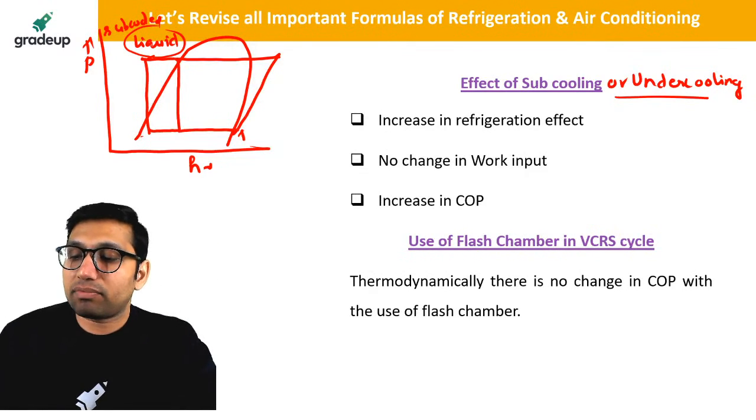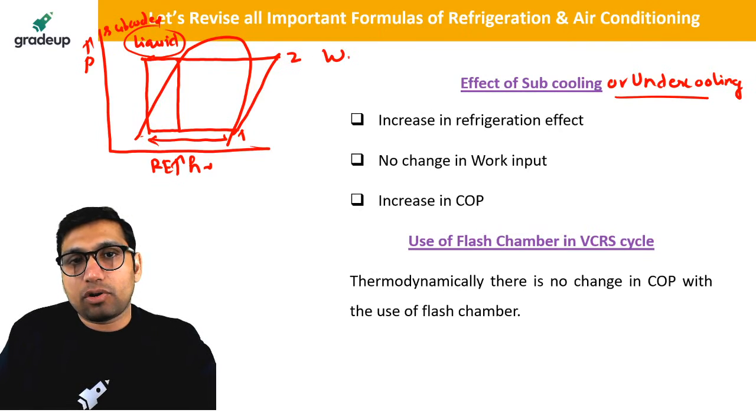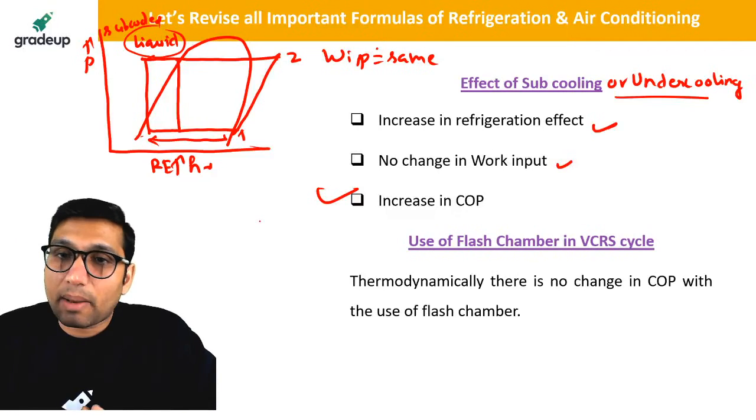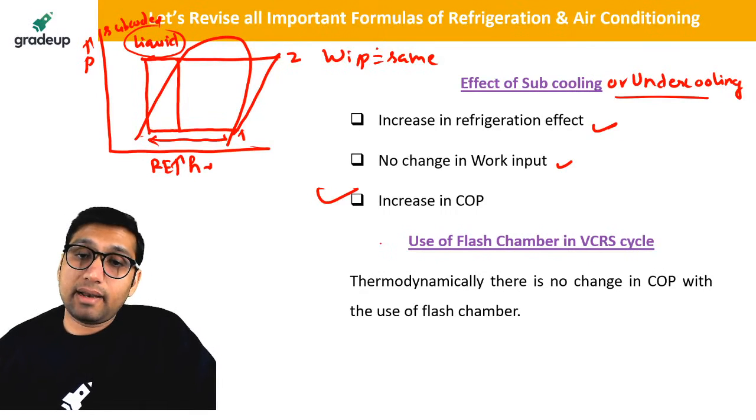So what is the effect of that? The simple effect is that the refrigeration effect will increase. Work input is the same, it is not affected. Work input is the same, the refrigeration effect will always increase. So COP will always increase with subcooling or undercooling. Okay, clear everyone? These are some important things you have to understand.